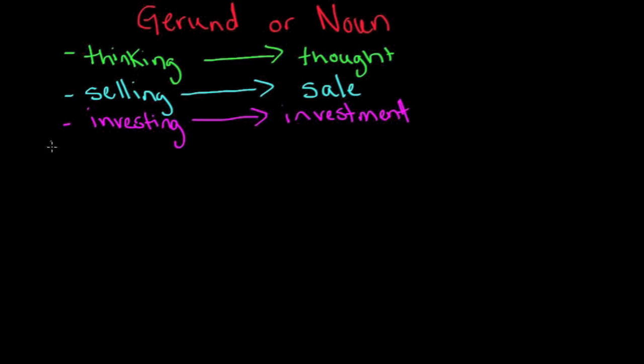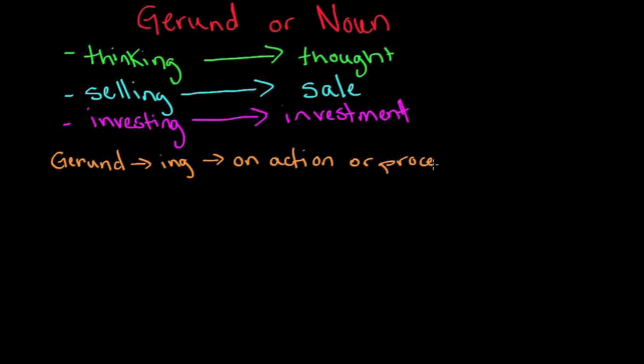We're going to start by just looking at the gerund. The gerund is formed by putting an ing at the end, and the gerund focuses on action or process. Action or process. Let me give you a few rules that we can use when we're looking at the gerund.